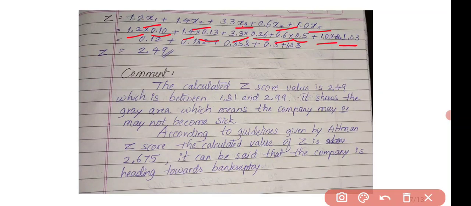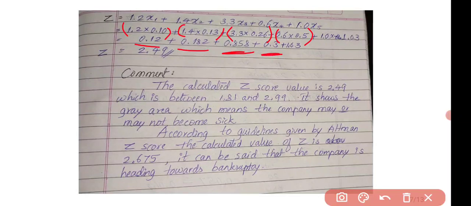It will give you 0.12, right? This figure will give you 0.12. 1.4 into 0.13 will give you 0.182. 3.3 into 0.26 will give you 0.858. 0.6 into 0.5 will give you 0.3.